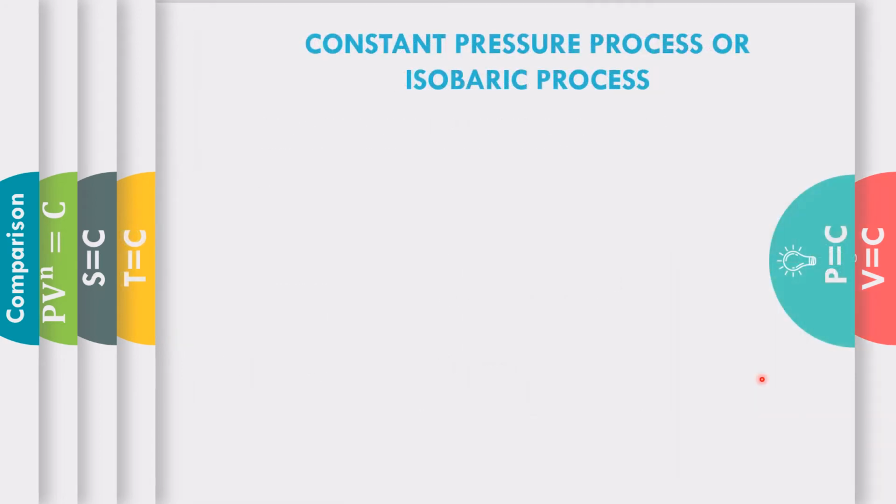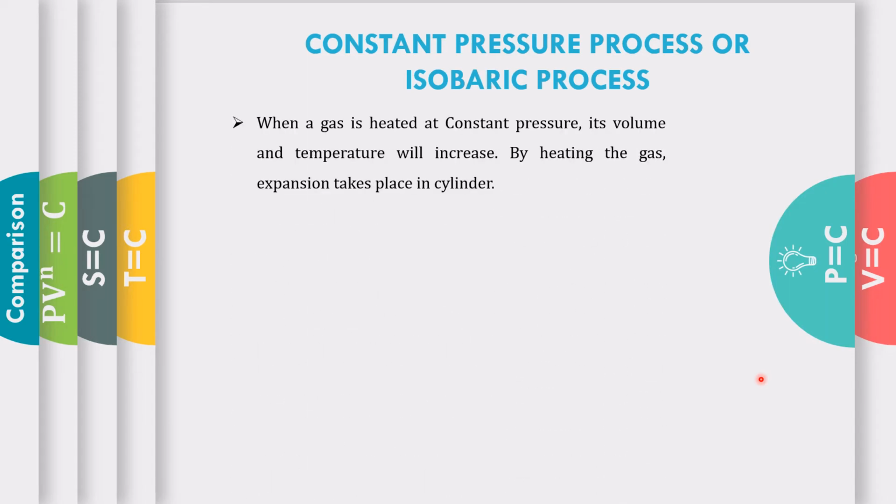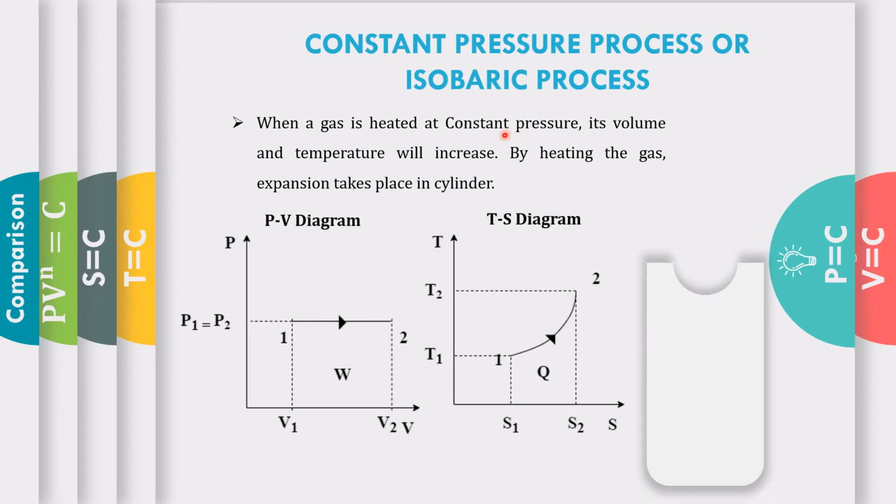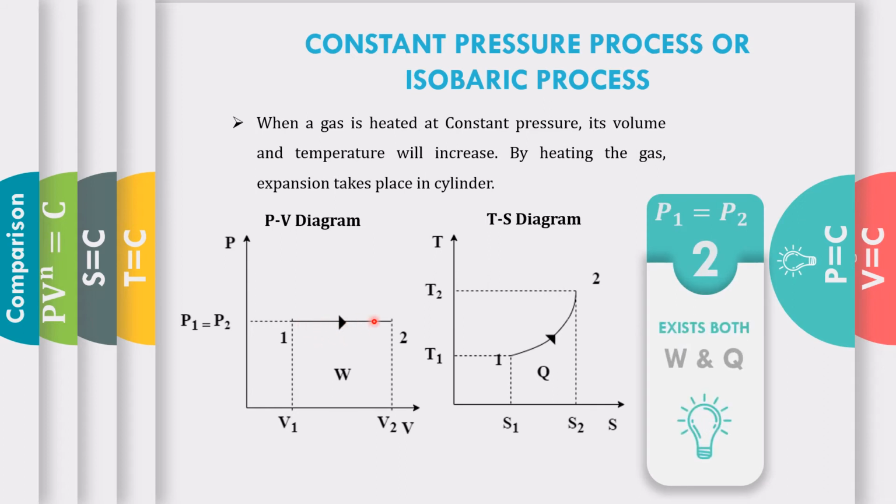The next one is the constant pressure process, or isobaric process. Here a gas is heated at constant pressure. Instead of heating at constant volume, here the gas is heated at constant pressure. When we heat at constant pressure, its volume also increases, and simultaneously the temperature and entropy also increase.